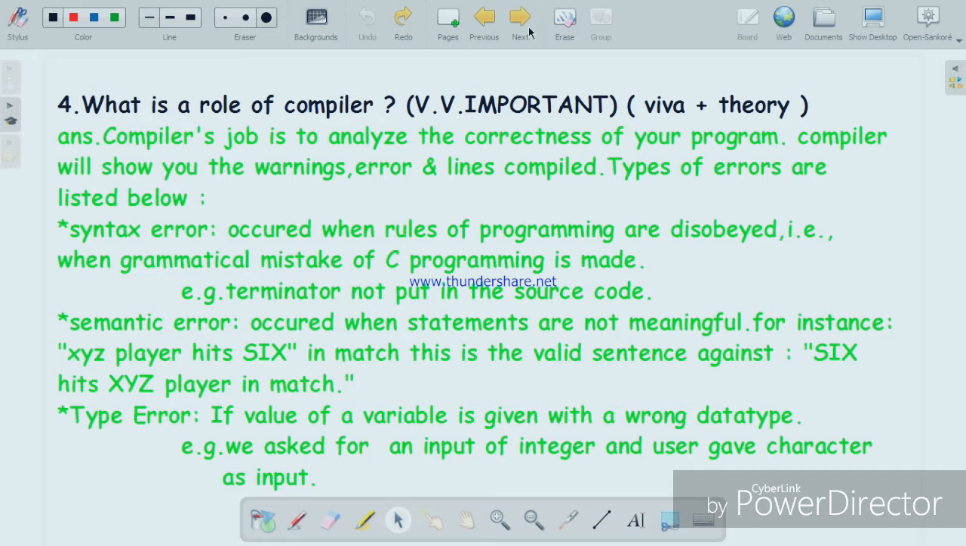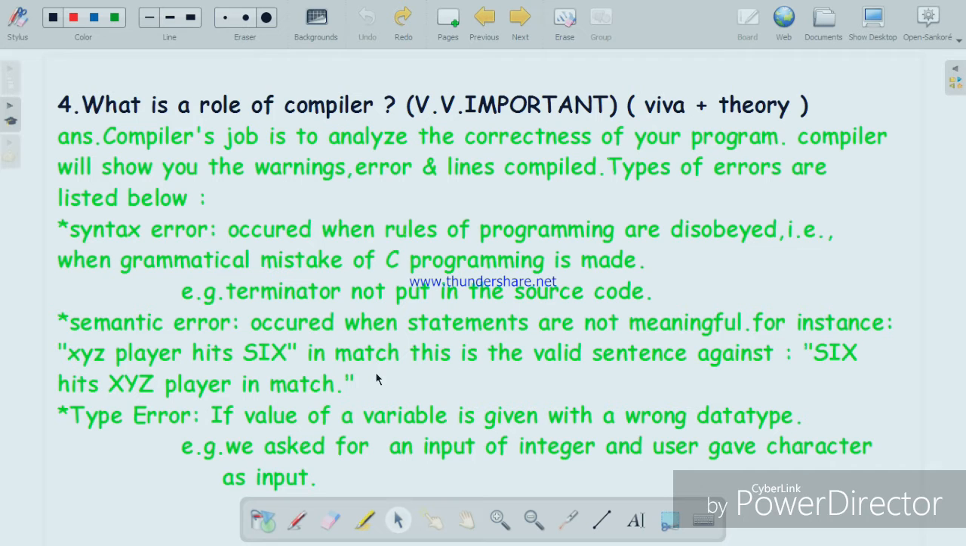Now, semantic errors. These occur when statements are not meaningful. For an instance, just understand that if I am saying XYZ player hits a 6 in a match, that is a valid sentence. If I am saying that a 6 hits XYZ player in a match, is it possible? Can any 6 hit any player?